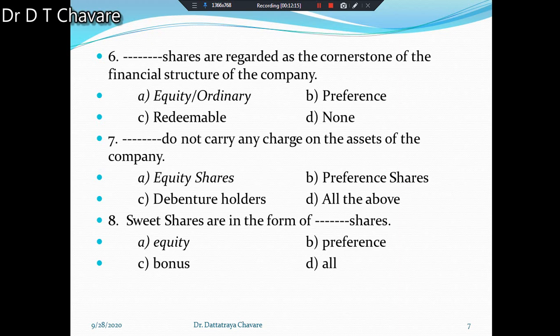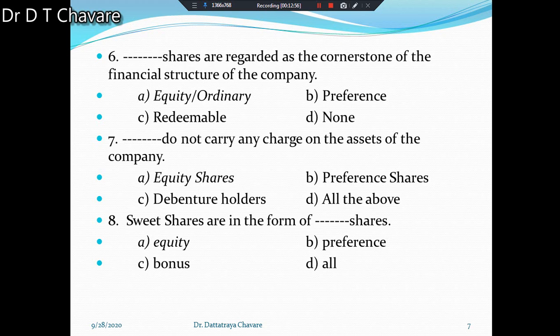Then the next question is there. Dash dash shares are regarded as the cornerstone of the financial structure of the company. Four alternatives are there. First, equity or ordinary shares. Second, preference shares. Third, redeemable shares. And last, none of these. It means with the help of which share we can establish our business. The simple answer will be ordinary or equity shares, and those are the real owners of the company. That's why this answer is right.